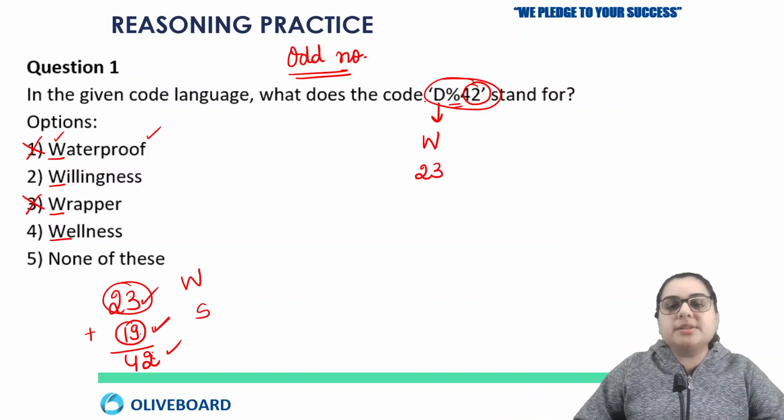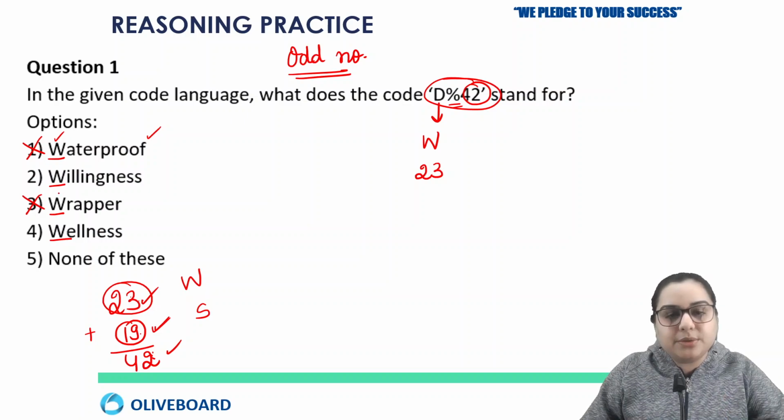So now we are just left with the symbol. We have to check the symbol. Let's count the number of letters, because we know the word should have an odd number of letters. In the second option you have 1, 2, 3, 4, 5, 6, 7, 8, 9, 10, 11. These are an odd number.